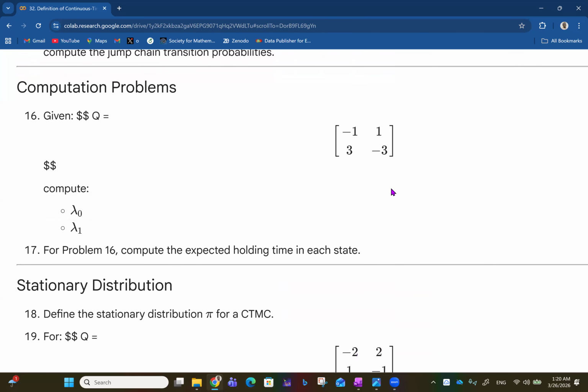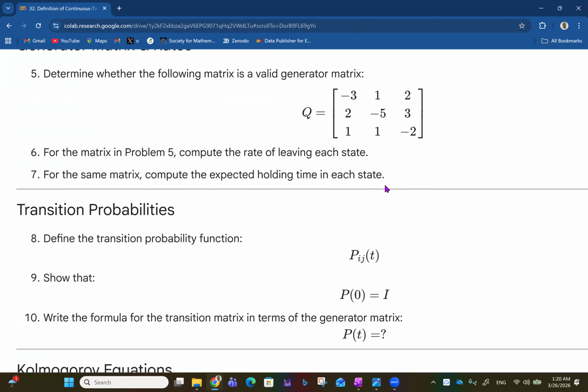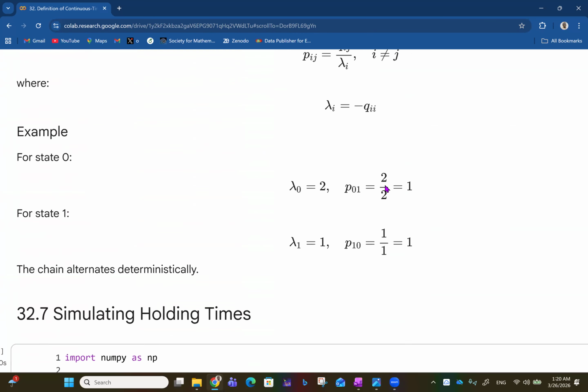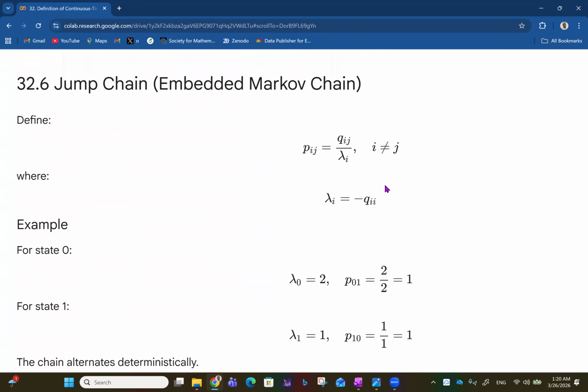And then you have computation problems. Given Q to be this, compute lambda naught and lambda 1. We saw all of this before. Then for problem 16, compute the expected holding time in each state. So with lambda naught and lambda 1, you can then compute. Let's even see how we do, yeah, lambda i.